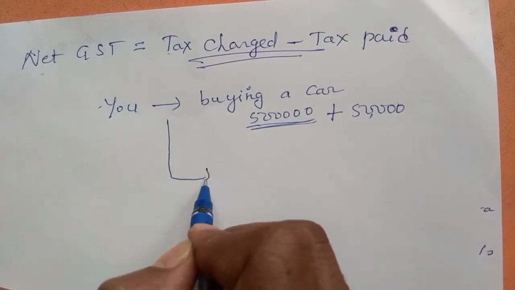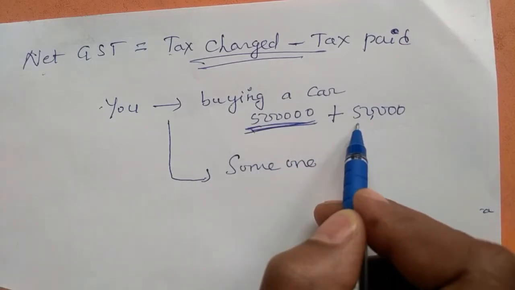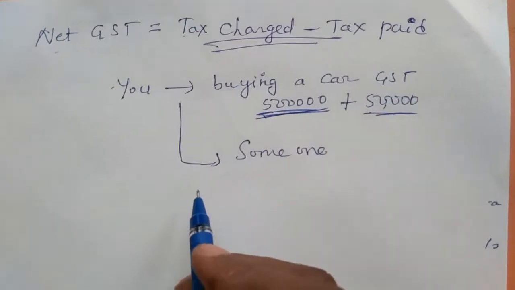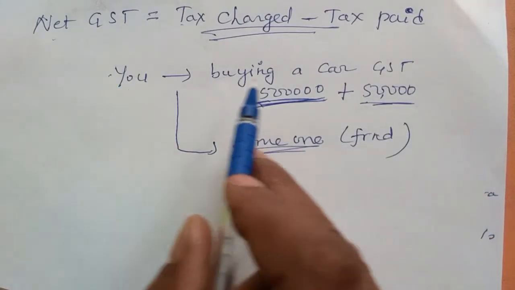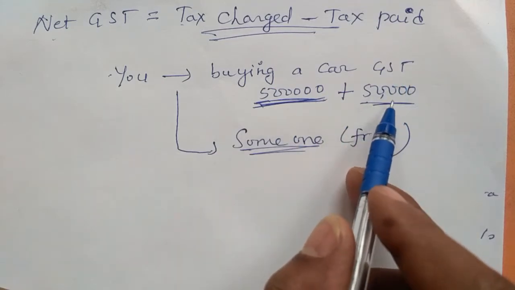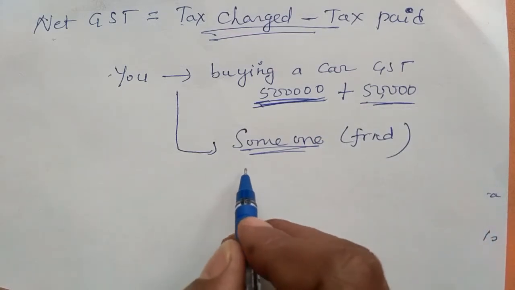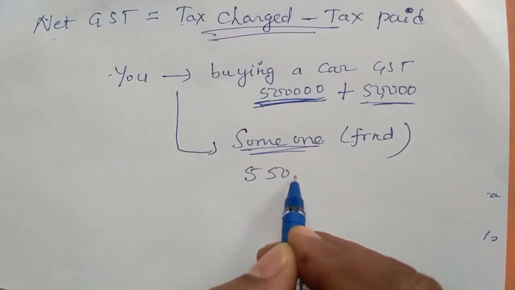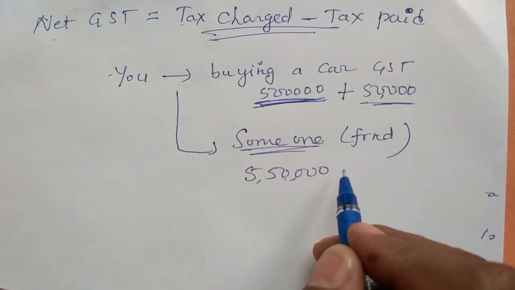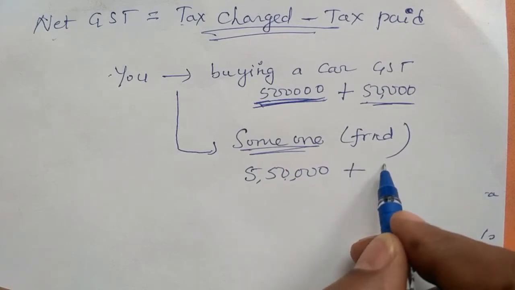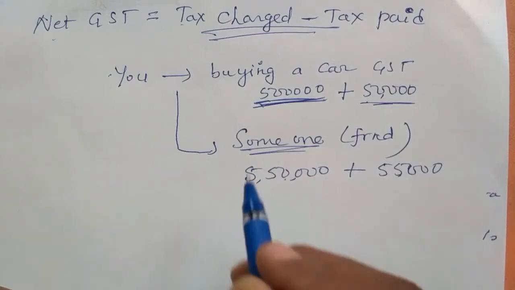So you are selling that car to someone. You are buying a car for 5 lakh and already GST paid 50,000. You are selling to someone like your friend. Take an example. You are buying a car for 5 lakh rupees and you are paying 50,000 GST. And you are selling to your friend for 5 lakh 50,000. You are selling the same car to your friend for 5 lakh 50,000. So how much GST? Here we paid 55,000 GST. So understand then what is net GST?